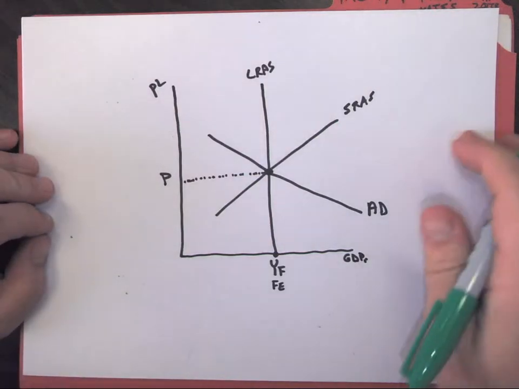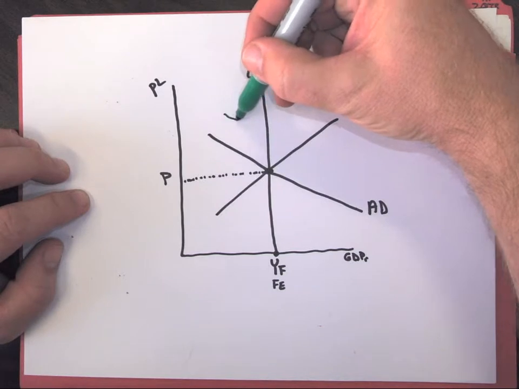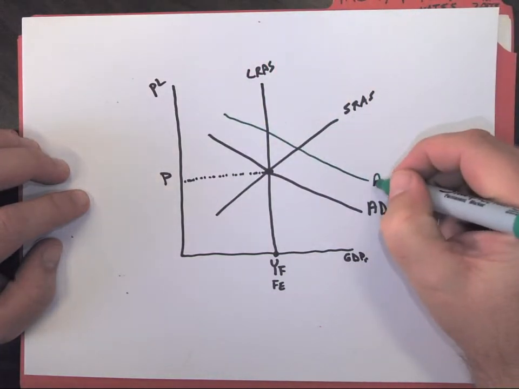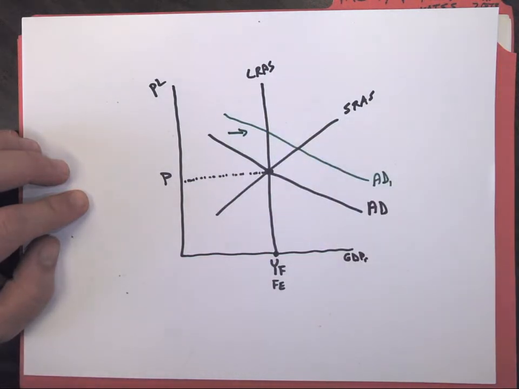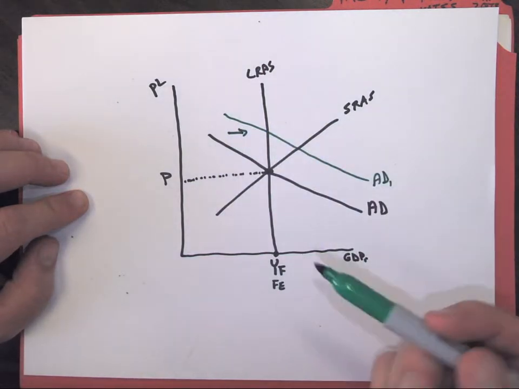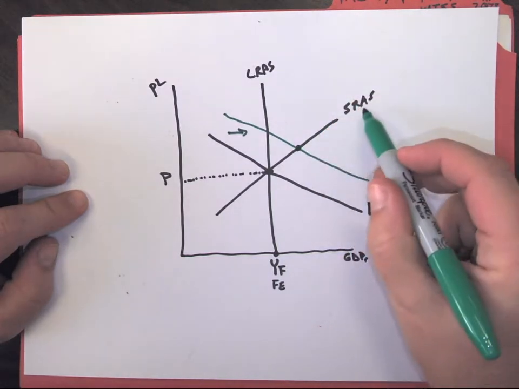When we're in full employment equilibrium, if something happens to where aggregate demand would increase, then we would shift it to the right, create a new aggregate demand curve, and make sure we have our arrows shifting it to the right. Remember, we increase to the right, decrease to the left. So this increase is going to put us at a short-run equilibrium.